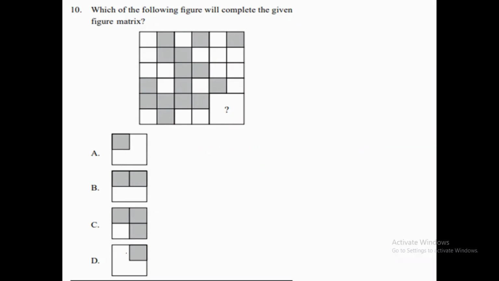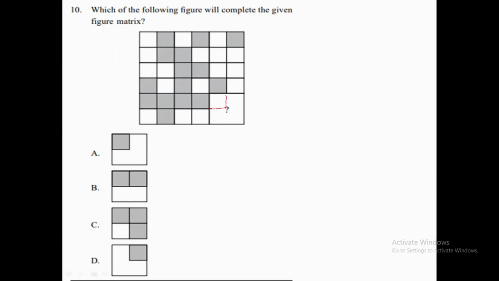In the 10th question, it is asking which figure can replace this question mark. There is a symmetry kind of pattern given over here. We are seeing two boxes, then 1, 2, 3, then two boxes, then two boxes. And we need to make the whole thing in a symmetrical order. So how can we make it?